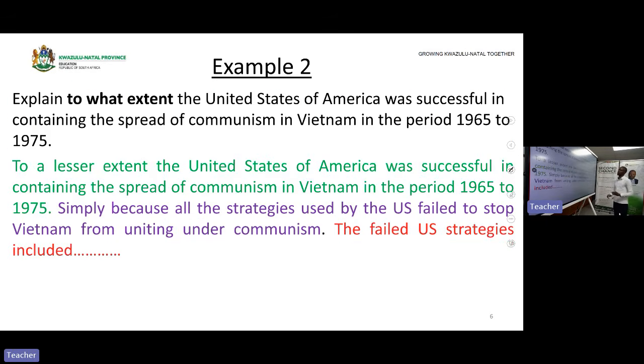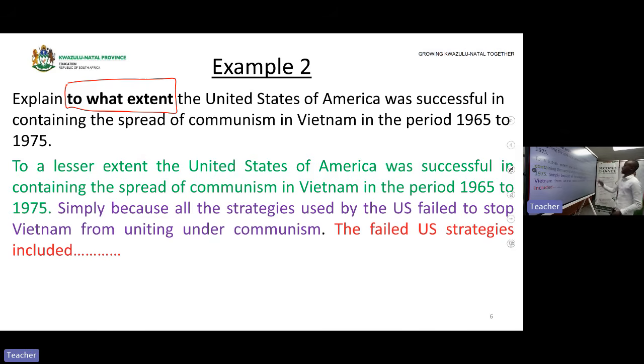Okay, let's move to the next one. This is an example of "to what extent." Remember, we said there is also a question which is called "to what extent." They are looking at the magnitude of an impact. Explain to what extent the United States of America was successful in containing the spread of communism in Vietnam in the period of 1950s to 1975.